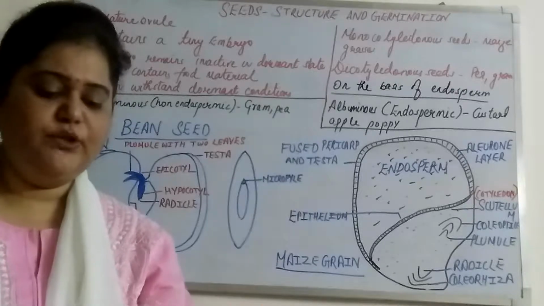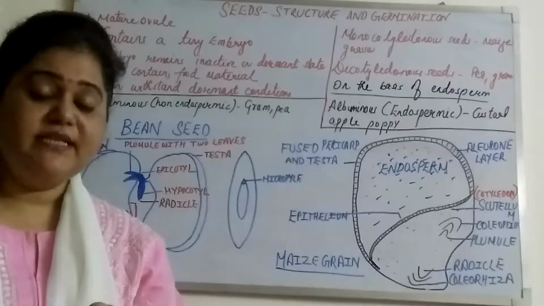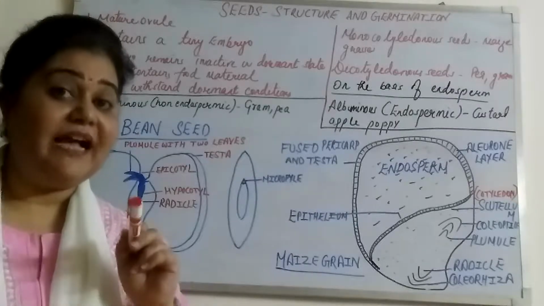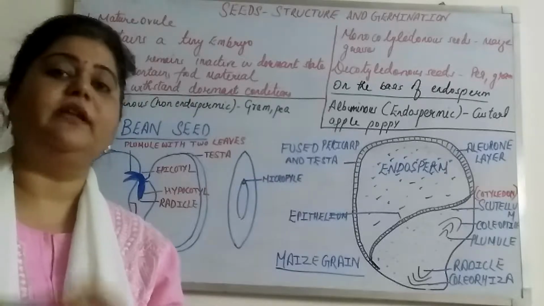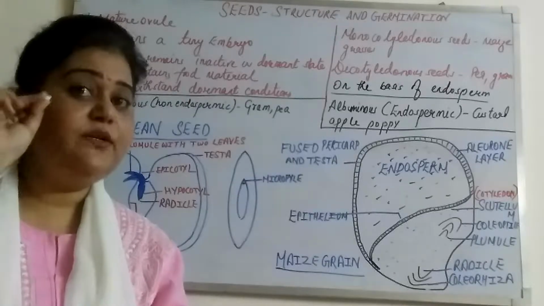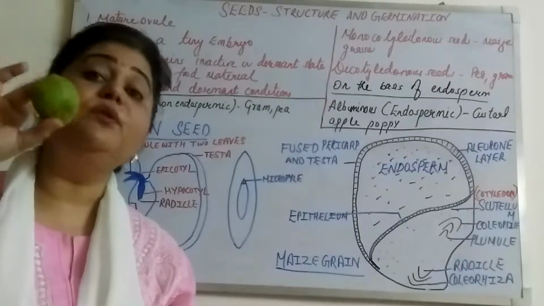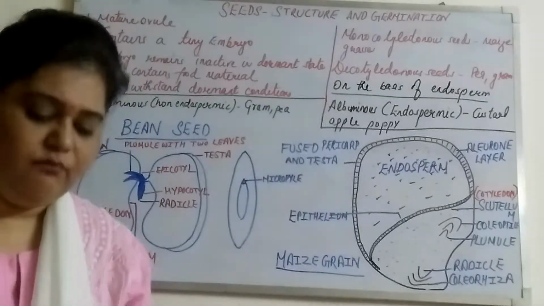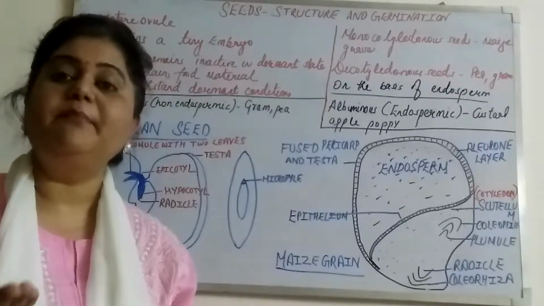See, as I've already told you, seed is a ripened ovule. And grain is actually a fruit. Seed has a seed coat around it, and fruit has a fruit wall around it. But what about seeds like rice, maize? Why do we call them grain?